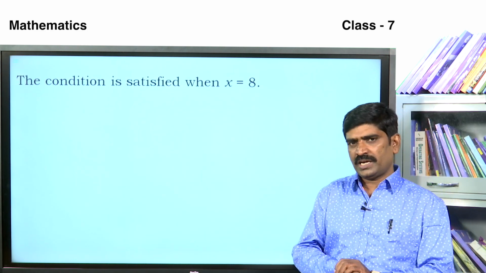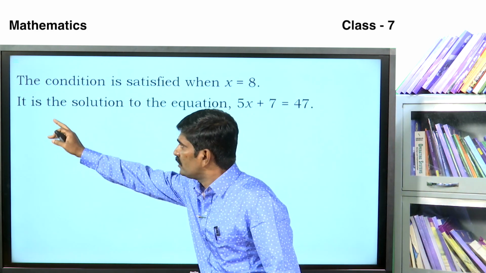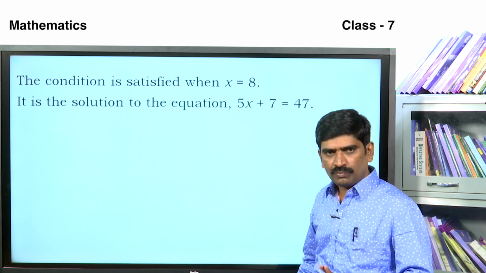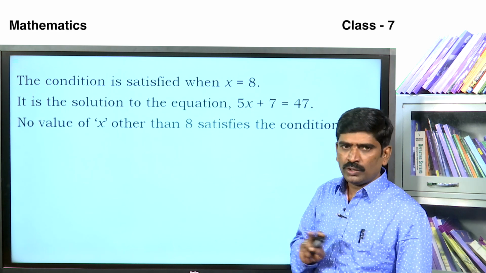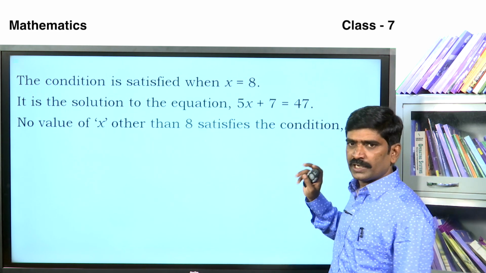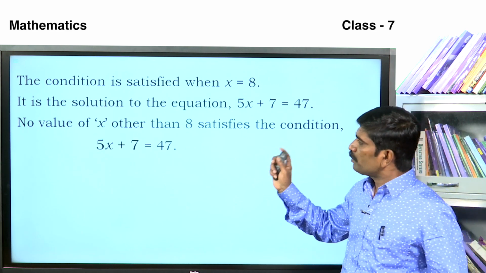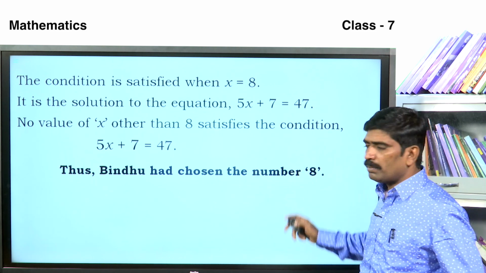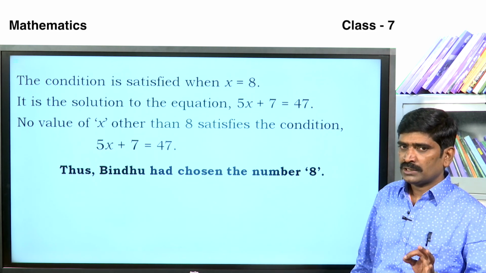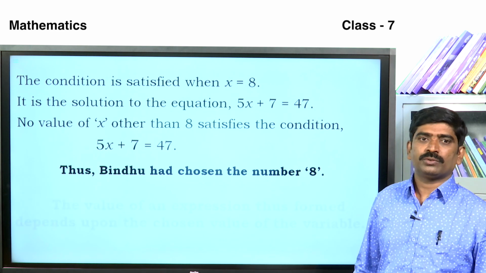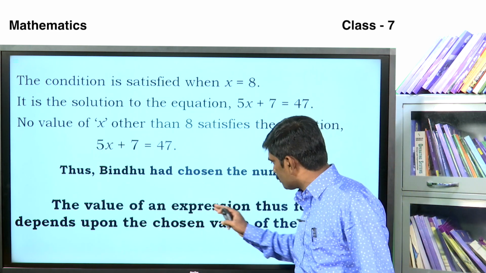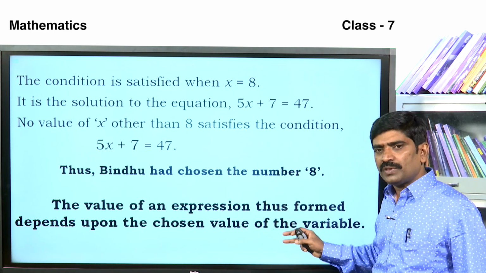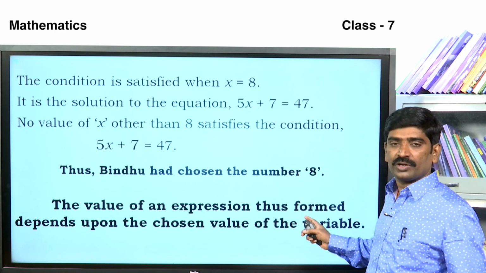The condition is satisfied when x is equal to 8. So x equal to 8 is the solution to the equation 5x plus 7 is equal to 47. No value of x other than 8 satisfies the condition. Thus, Bindu had chosen the number 8. Very good. The value of an expression thus formed depends upon the chosen value of the variable. This is very important. Note it.